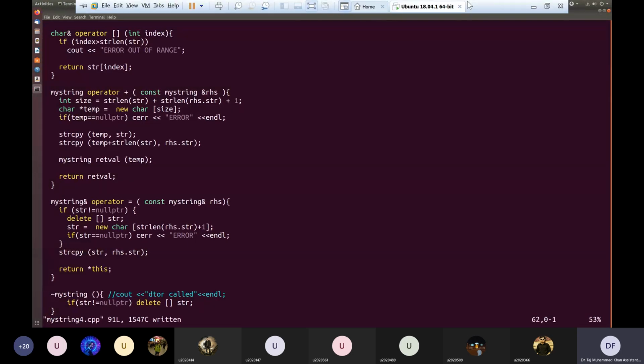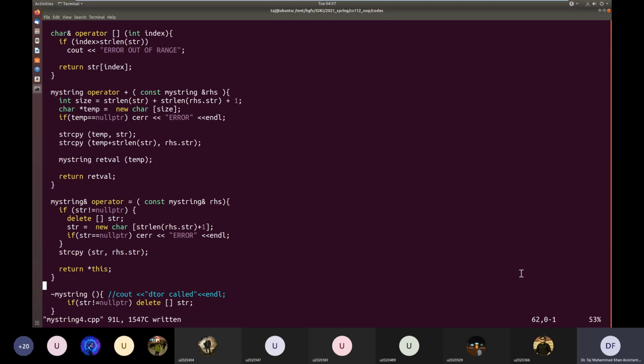So the thing is, these temporary objects could be created multiple times within the same expression, and they are also created when you're returning from a function. But it could happen that your objects can be very, very large. Let's say you have dynamically allocated memory of like 100 MB in every object. You have a class of images which store image data, and images can be very big, taking hundreds of megabytes in RAM.